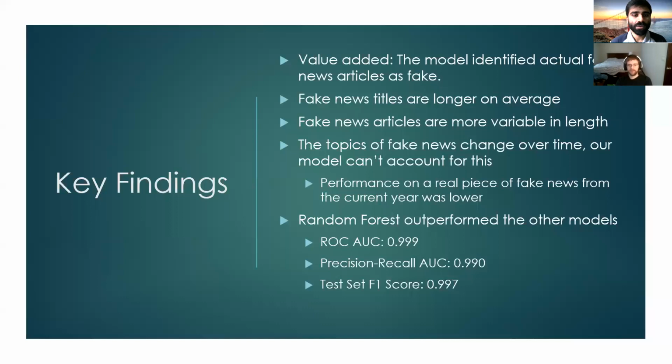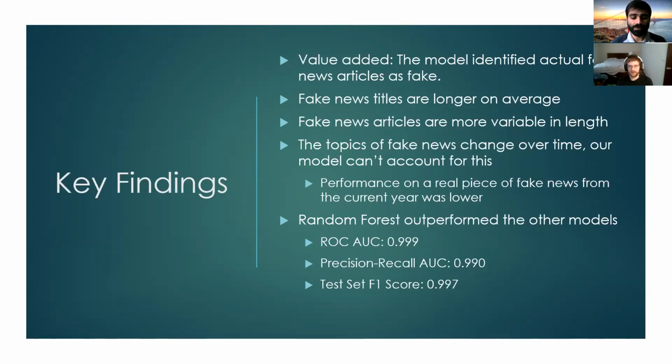One interesting thing that we found about fake news articles was that they tend to have longer titles, whereas the actual length of the news articles is a lot more variable than real news articles. We also found that the topics of fake news articles tend to change over time. So we did train our data from news articles from the years 2015 to early 2018. And the topics changed from presidential elections to financials to foreign policy and finally to the COVID-19 outbreak that we'll see towards the end of the presentation.